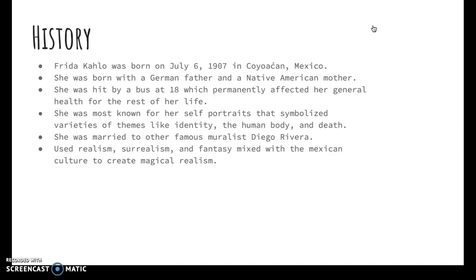She was known for her self-portraits that symbolize varieties of themes like identity, the human body, and even death. She was also married to another famous muralist, Diego Rivera. In her self-portraits, she mainly used realism, surrealism, and fantasy mixed with the Mexican culture to create magical realism.